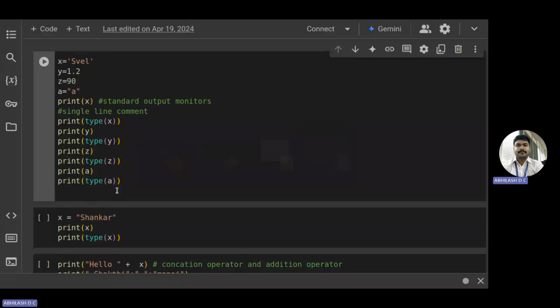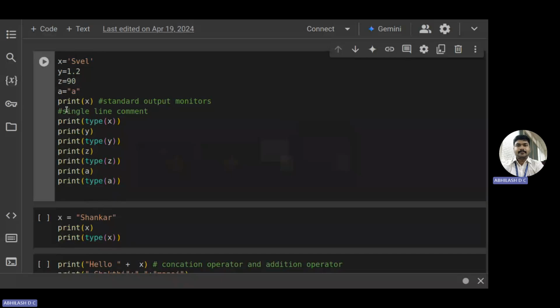Okay. So with respect to these, we covered the basics of variables, the various data types, what type of data it is. We understood how to print the value. We understood what is interpretation and what is compilation. Okay.